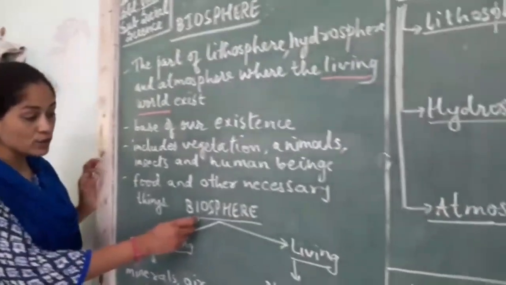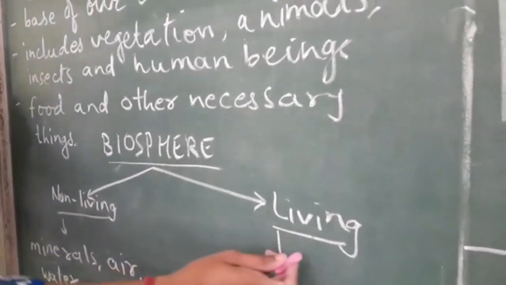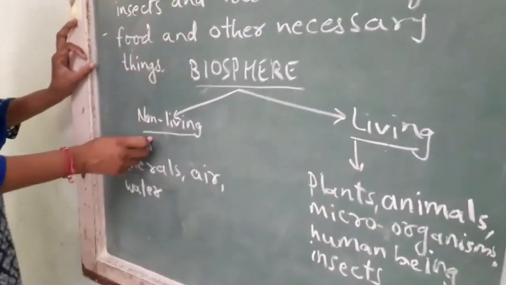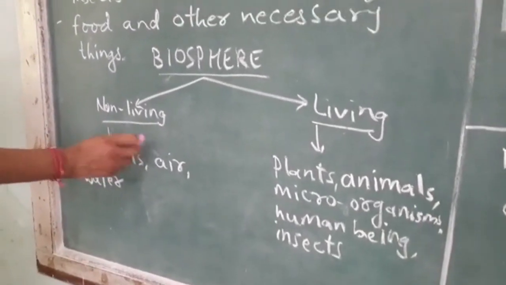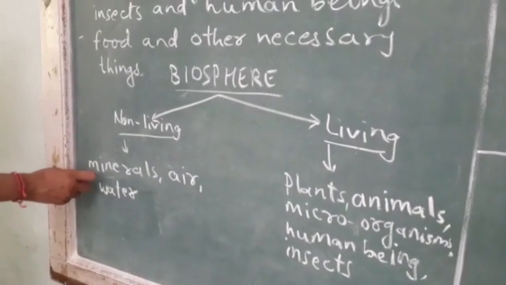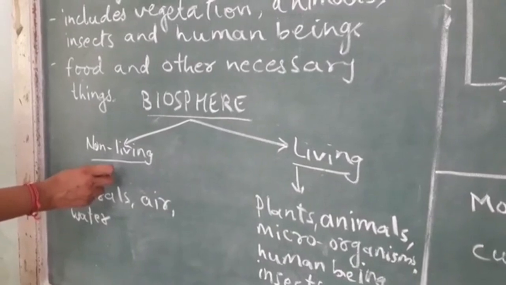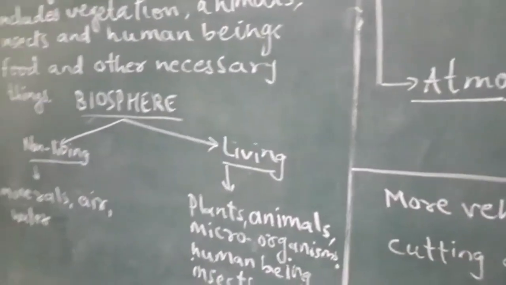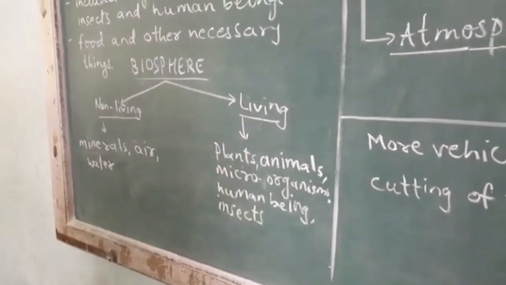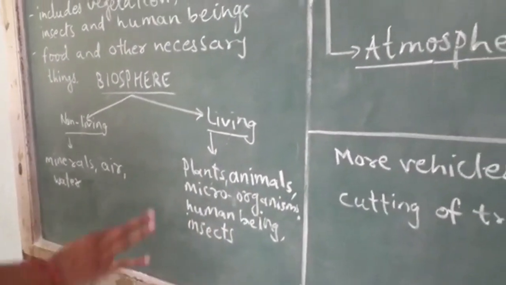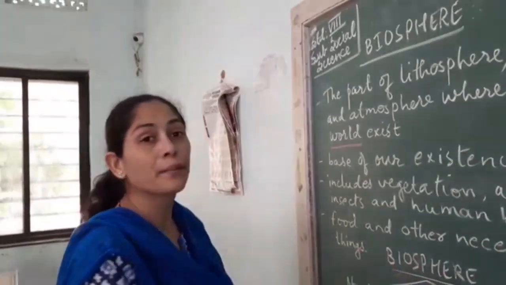Okay. Now biosphere is divided into two parts. The first part is non-living part and second is living part. Now non-living part includes lithosphere, hydrosphere, atmosphere. They are non-living and it includes minerals, air and water. So it is included in non-living part of biosphere. The living part includes plants, animals, microorganisms, human beings and insects. In short, all the living organisms are a part of living part of the biosphere.